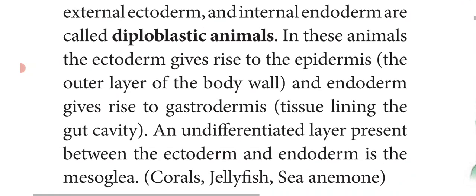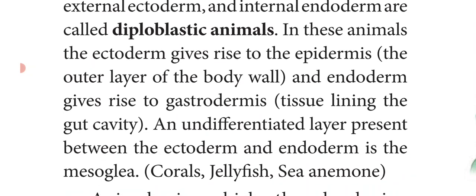In these animals, the ectoderm gives rise to certain organs. That is, it mainly gives rise to the epidermis, the outer layer of the body wall, and the endoderm gives rise to the gastrodermis, that is the tissue which lines the gut cavity, that is the digestive system. An undifferentiated layer present between the ectoderm and endoderm is the mesoglea.